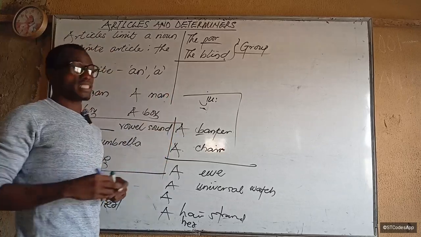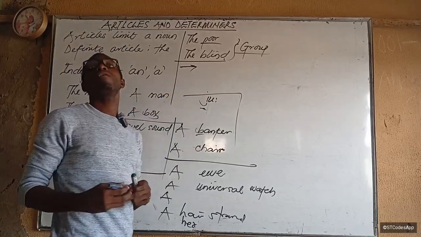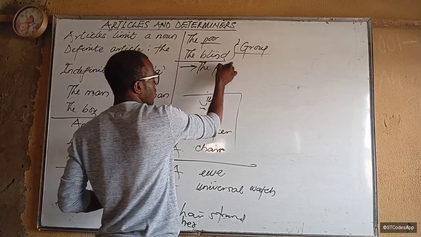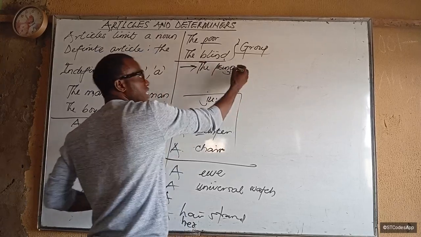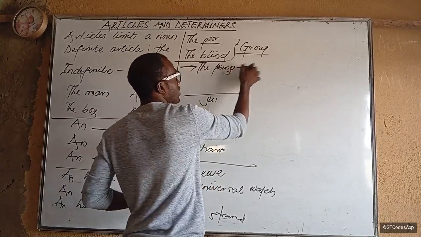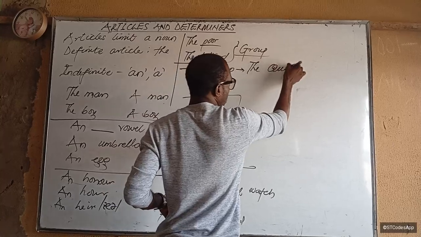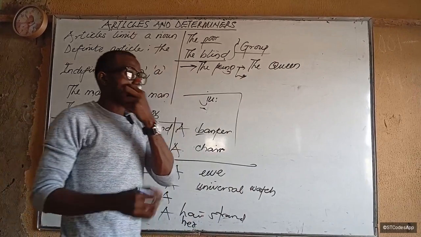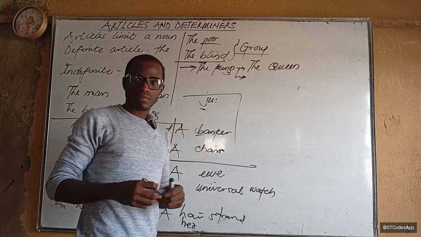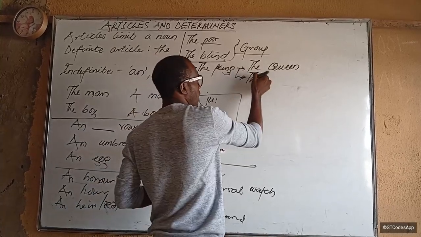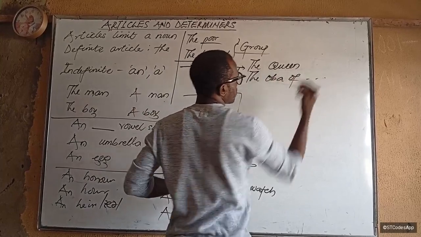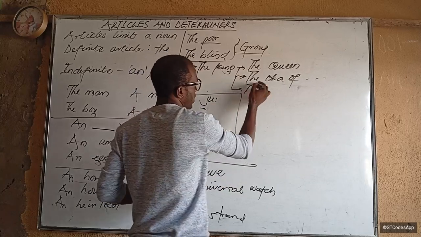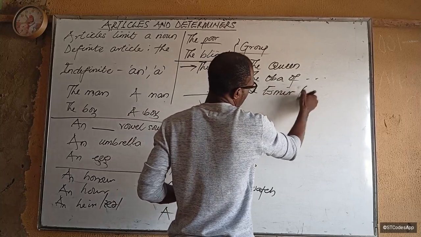So another way you can use it is if you are referring to specific places and personalities. For example, kings, we have the Queen of England, not a Queen of England. Exactly. Here in Nigeria, we use Obas, for example, the Oba of Akure, the emir of places like Kano.